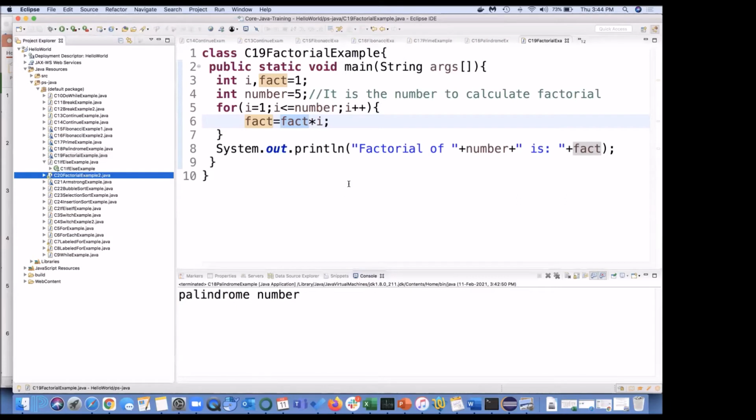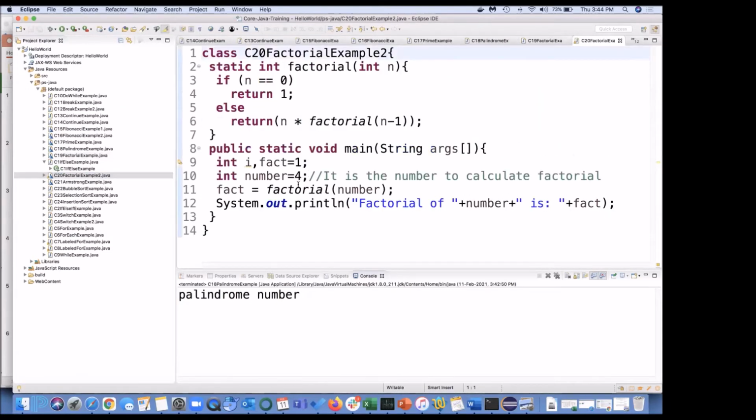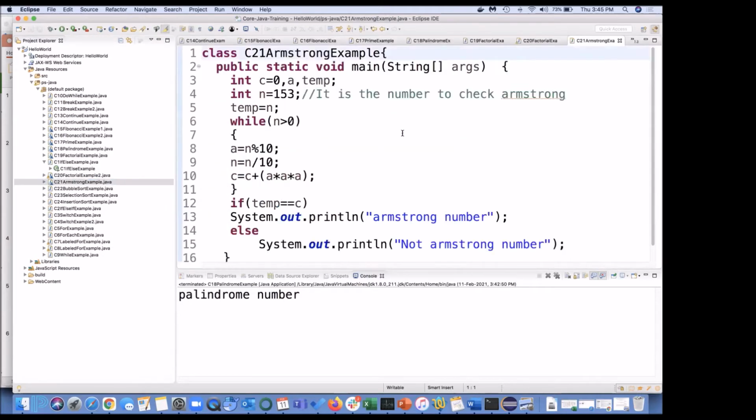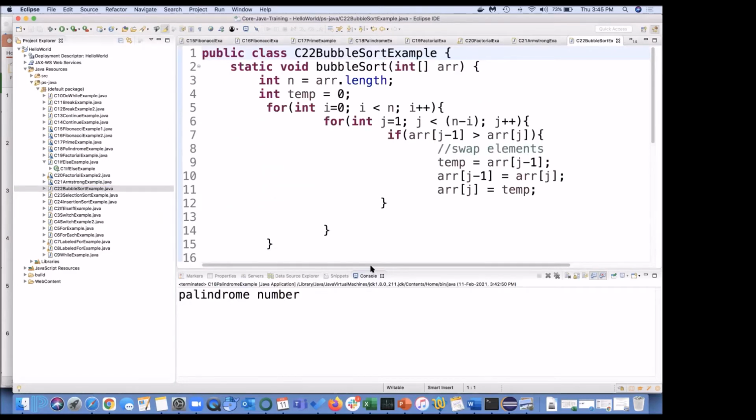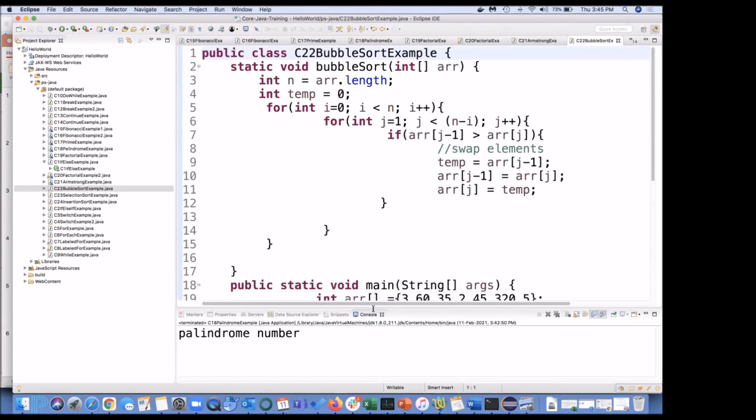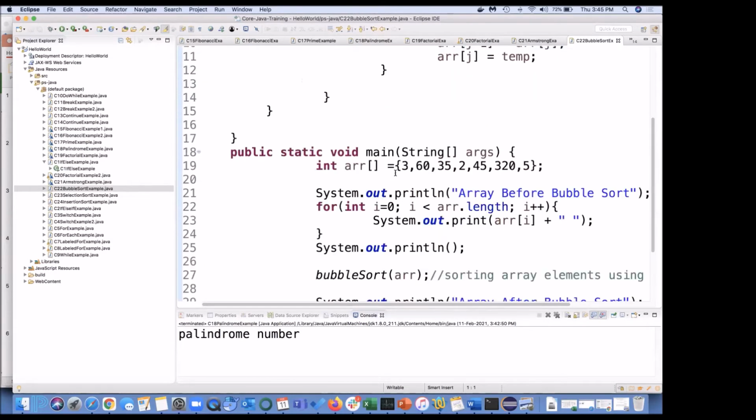Okay, now this is factorial by using recursion, and this is an example for the Armstrong number, and this one is an example for bubble sort. So you must be aware of different kinds of sorting: bubble sort, quick sort, merge sort, selection sort, and all.